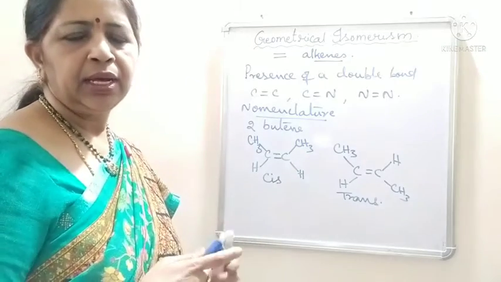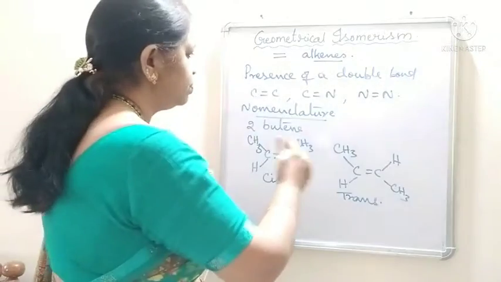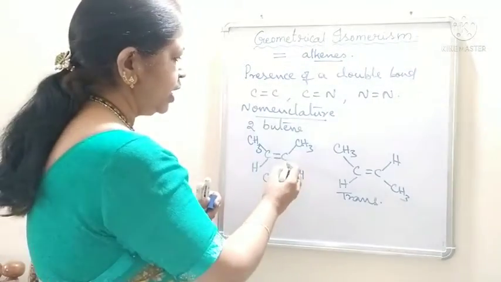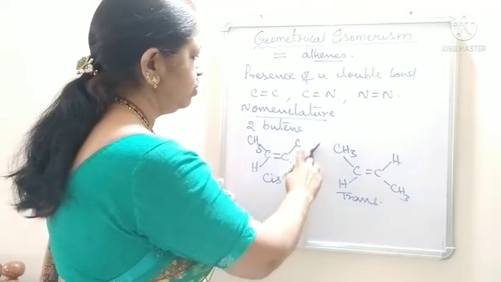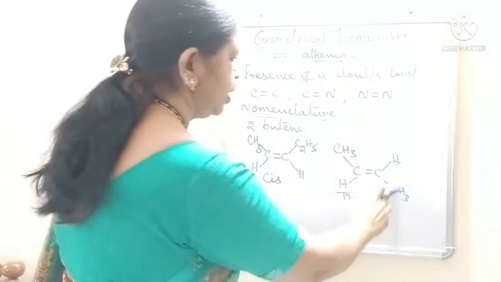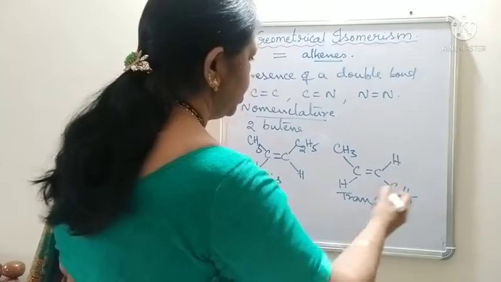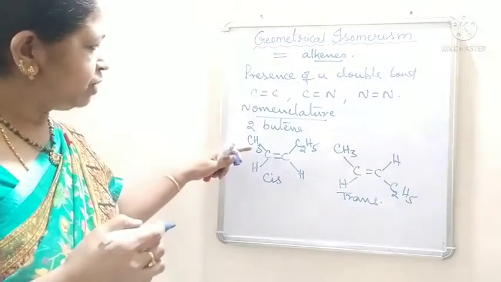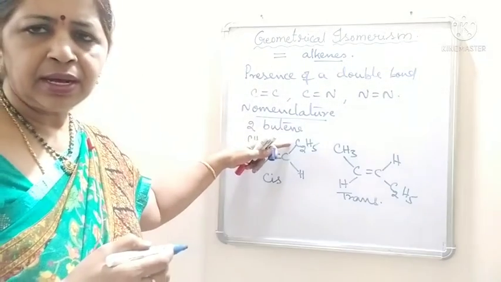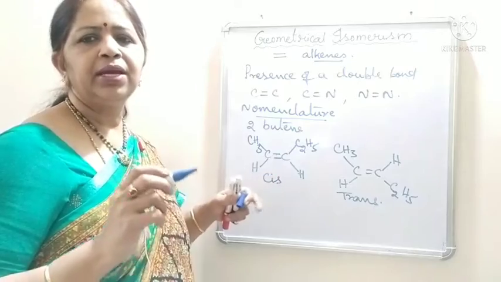If we take 2-pentene, one of the carbons should have an ethyl group, C2H5, and here also a methyl group. Here this is one methyl group, and this is one ethyl group. These are similar groups, they are not identical but they are similar.